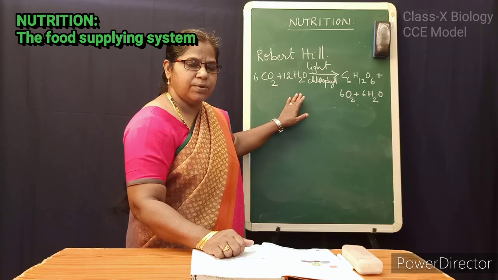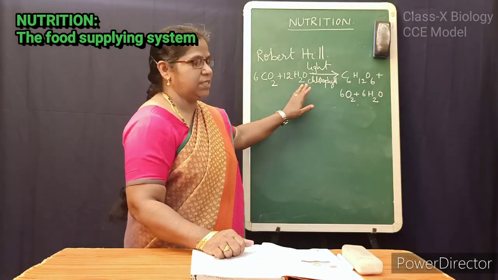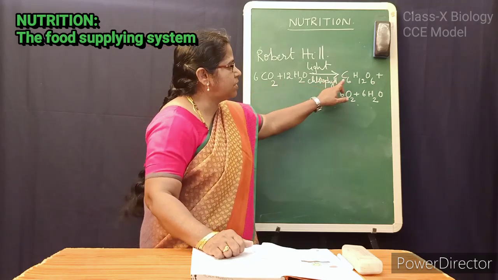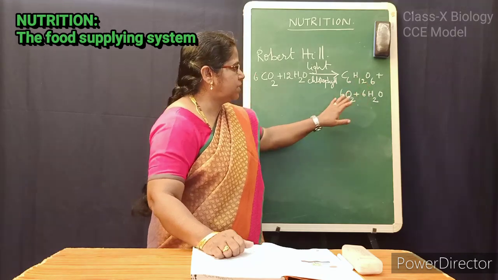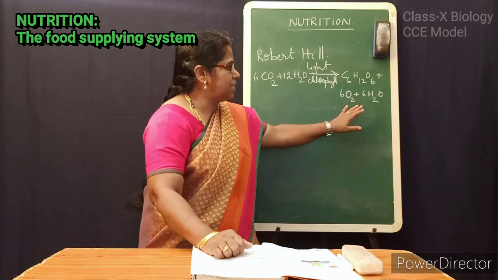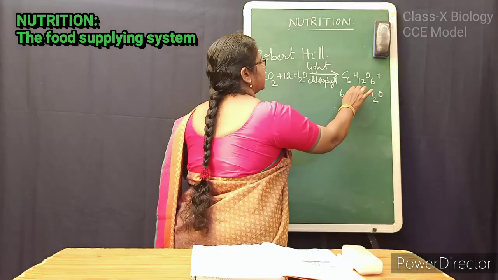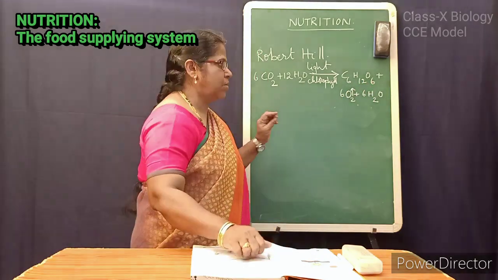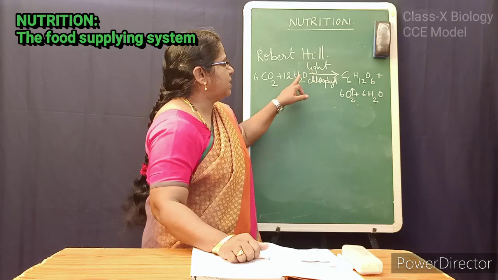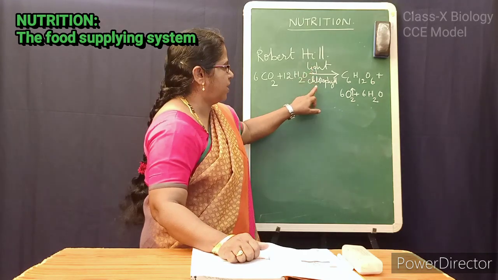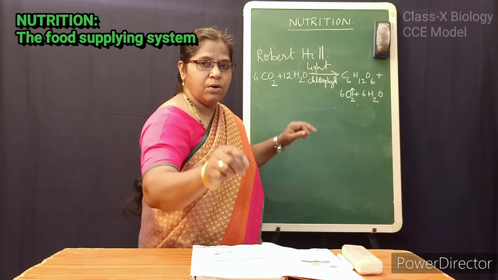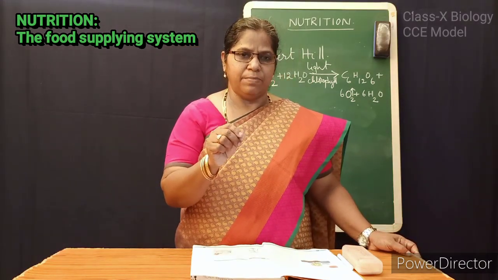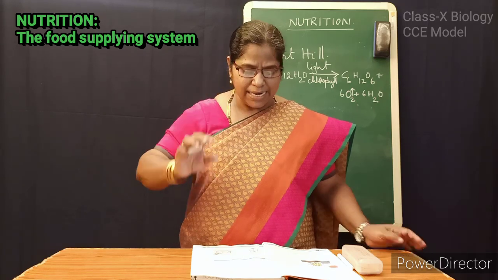What is the equation for photosynthesis? 6CO2 plus 12H2O gives C6H12O6 plus 6O2 plus 6H2O. This oxygen, it escapes into the air, so we have to keep arrow up, and this will take place in the presence of light in the chlorophyll. What is chlorophyll? Chlorophyll is nothing but the green color pigment which is present in the leaves.